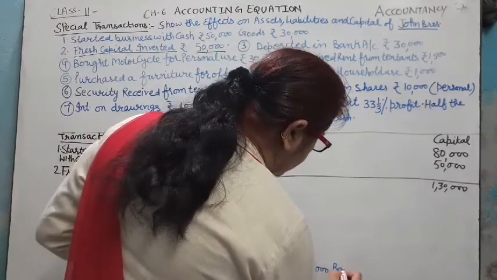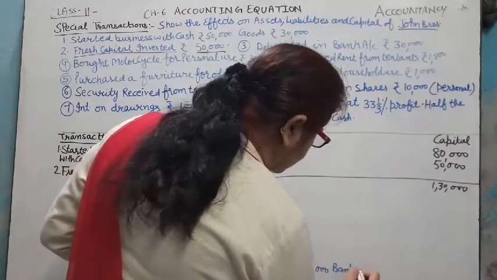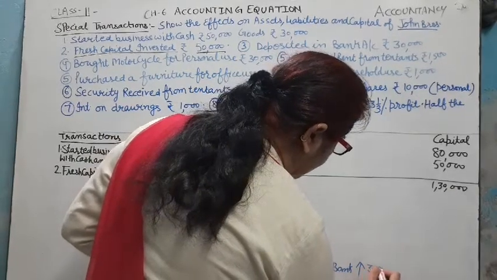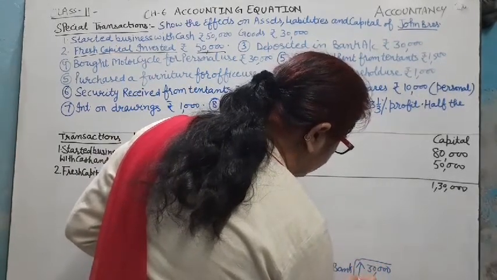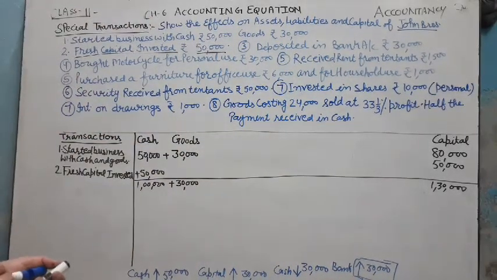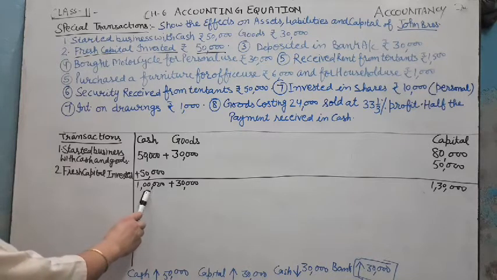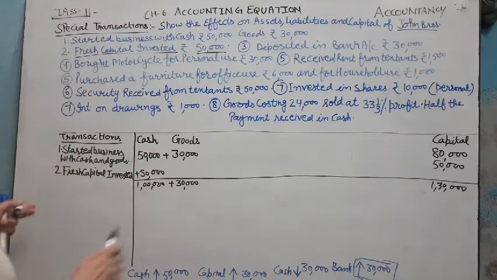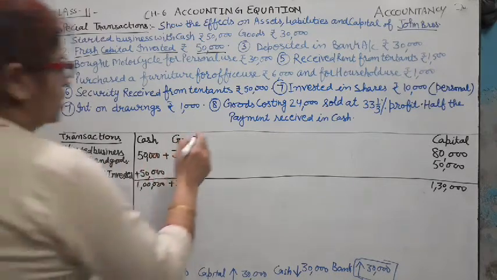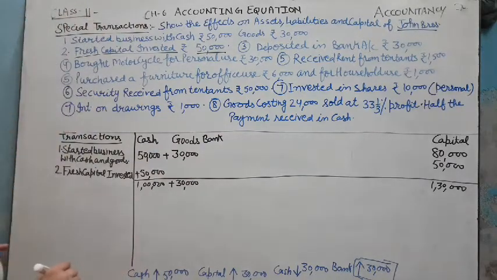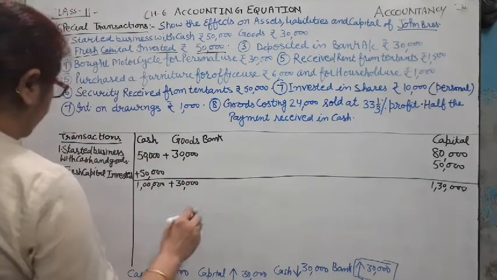So that cash is decreased by 30,000 and bank balance is increased by 30,000. And bank balance is also an asset. So by this, one asset, cash, is decreased and another asset, bank account, is increased. And this has no effect on capital.